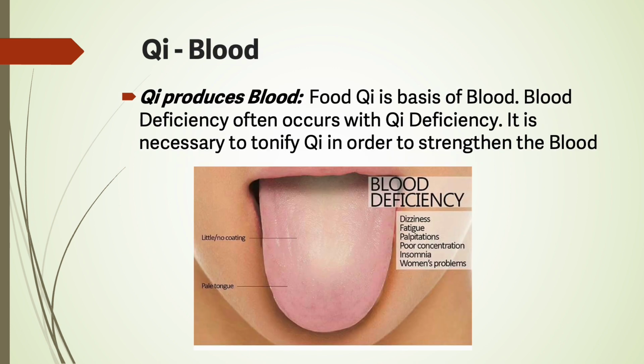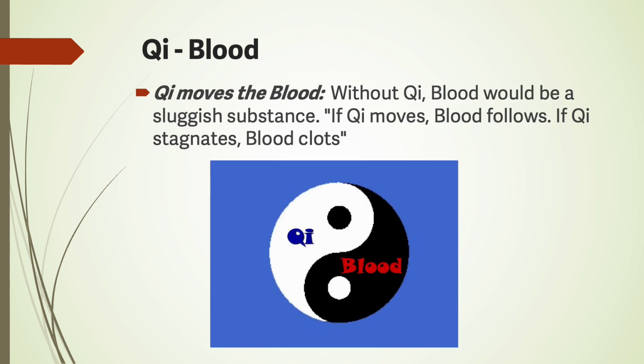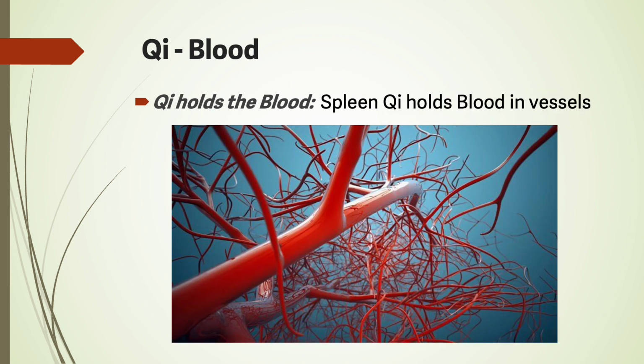Qi produces blood. Food qi is the basis of blood. Blood deficiency often occurs with qi deficiency. It is necessary to tonify qi in order to strengthen the blood. Qi moves the blood. Without qi, blood would be a sluggish substance. If qi moves, blood follows. If qi stagnates, blood clots. Qi holds the blood. Spleen qi holds blood in vessels.